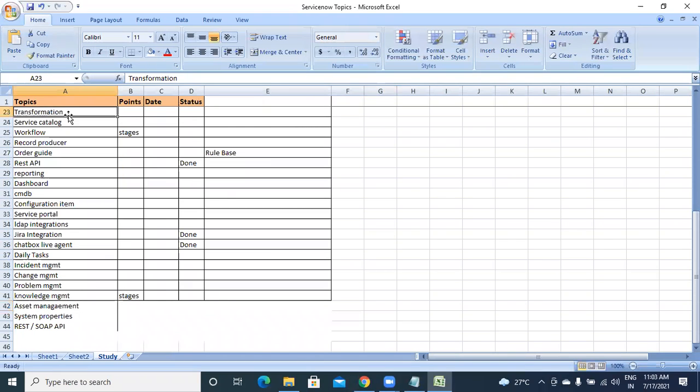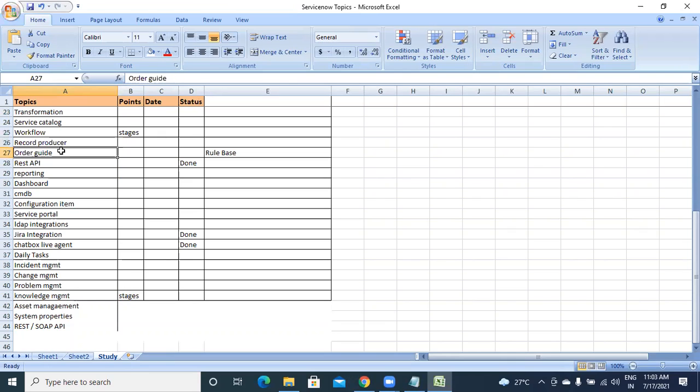First topic is transformation map, which we have seen. Then we have service catalog. Then we have workflow. Mainly they will ask you what the stages are, like start, stop, begin, end, and record producer. They will ask what the difference is between service catalog and record producer. Record producer is also easy, but they will surely ask at least a question like what is the difference between record producer and service catalog.